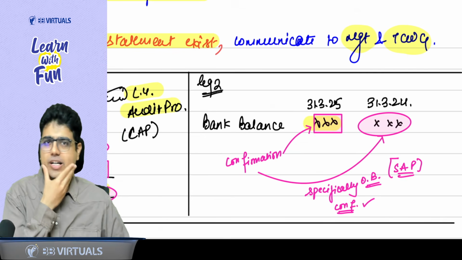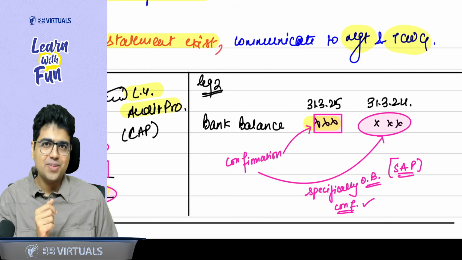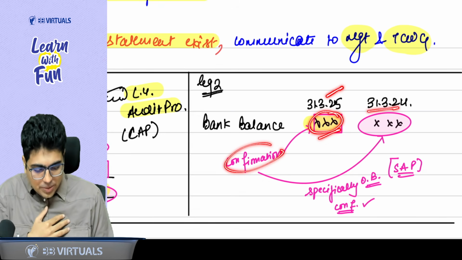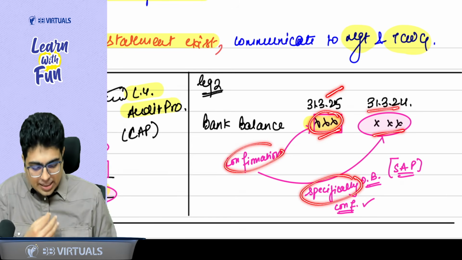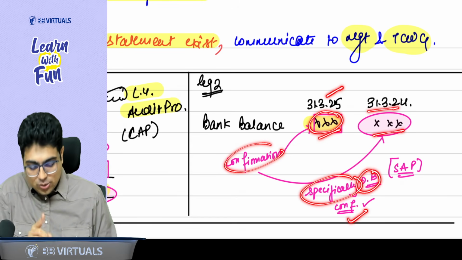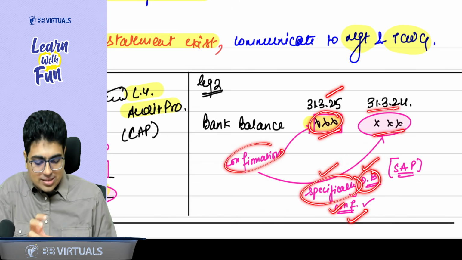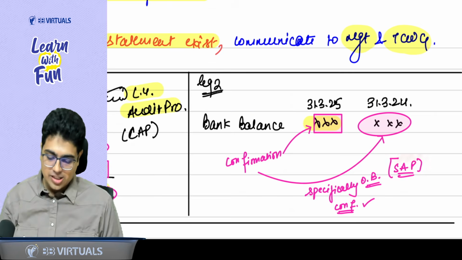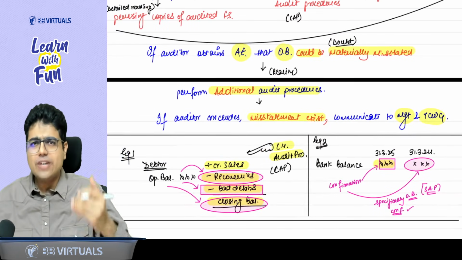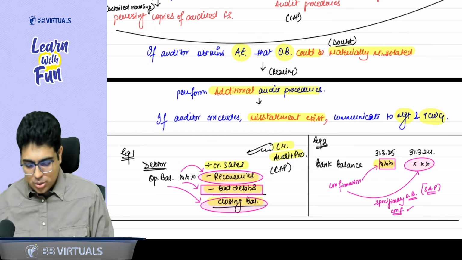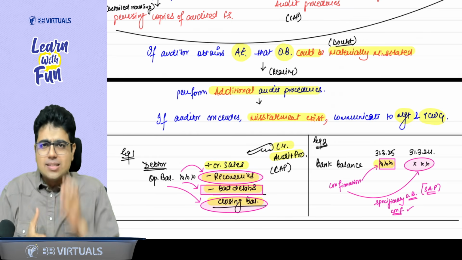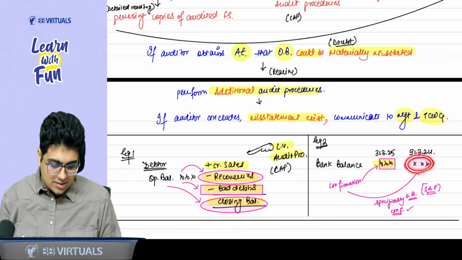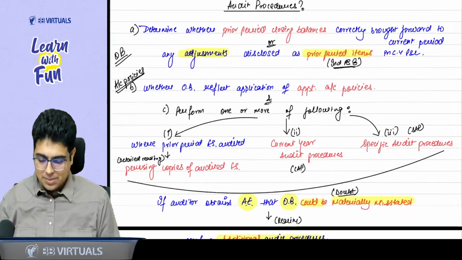So generally in audit, when I want to test the bank balance, I take the confirmation for the year end. Yes, sir. Now if I want to check the opening balance, can I specifically take the confirmation for opening balance? Yes, sir. So when you are specifically taking the confirmation for opening balance, this is what? Specific audit procedure. So in addition to seeing the audited financial statements of the prior period, you can do CAP and SAP. CAP means current year audit procedure, which can give you information about the opening balance, and SAP means specific audit procedure. So these are the three procedures you can do.